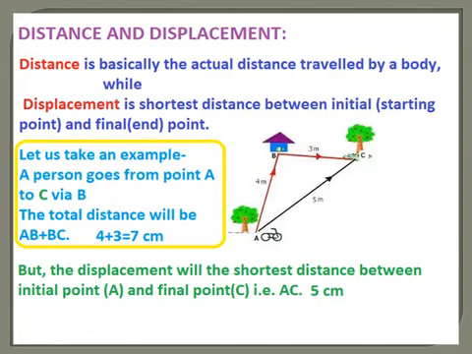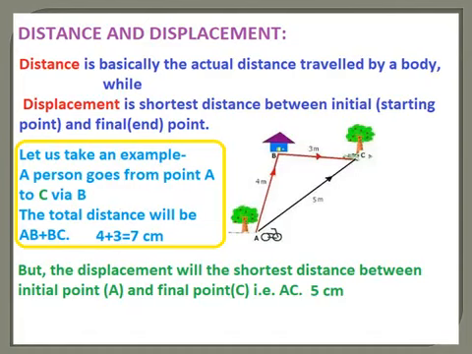And there is another word which is similar to distance, which is displacement. Then how is displacement different from distance? Distance is the actual distance traveled by the body, and displacement is the shortest distance between the initial and the final point.